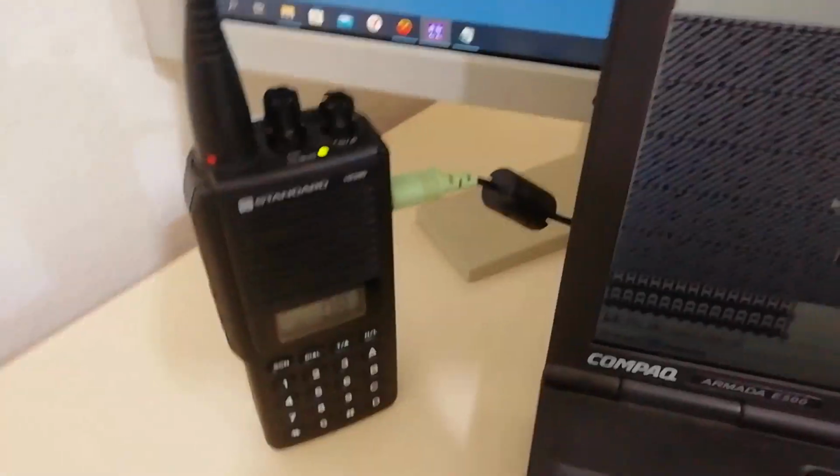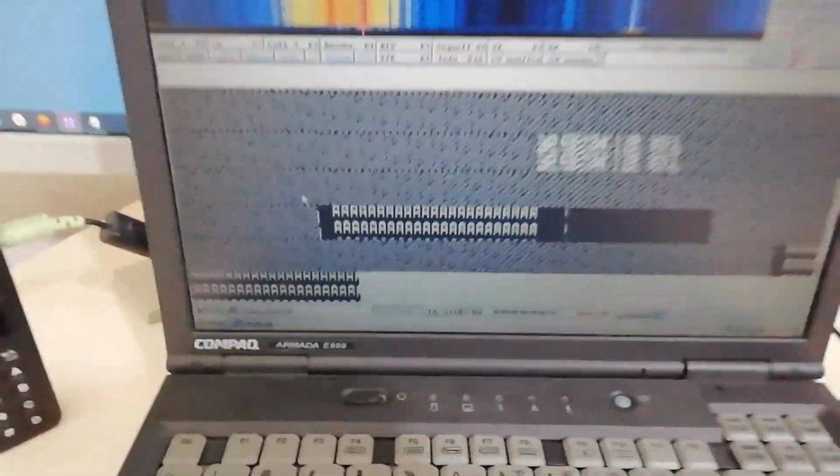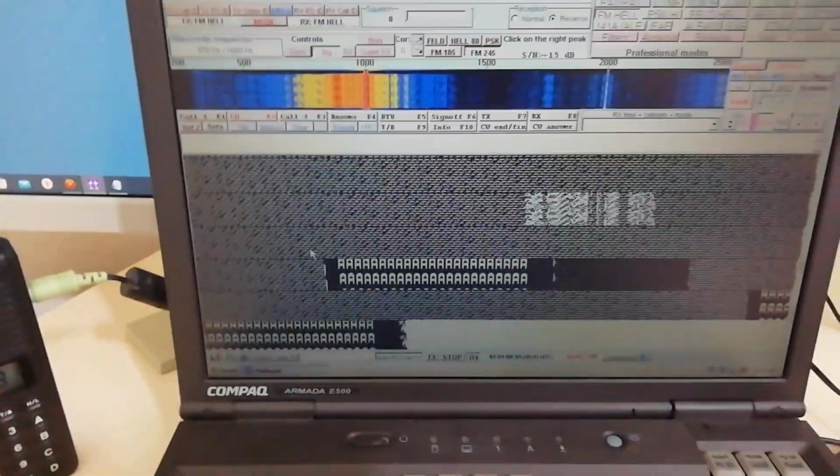Right, so let's test that one more time. Allow me a couple of seconds to zoom. And the radio is sending, like the desktop machine is sending, and this one is receiving. Okay, so the radio is receiving. There you go, guys. This is how you send text over FM radio.